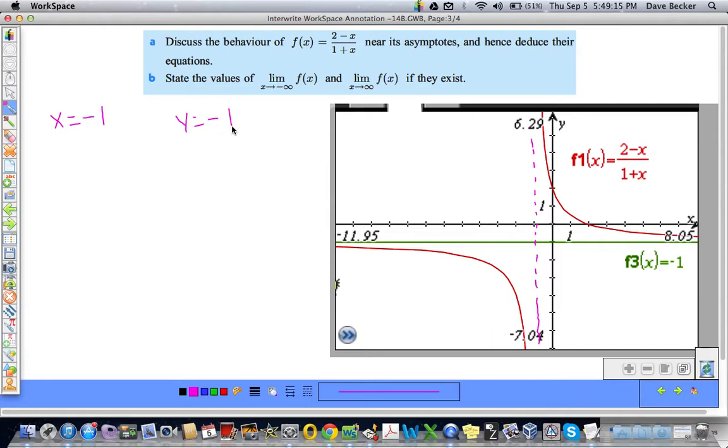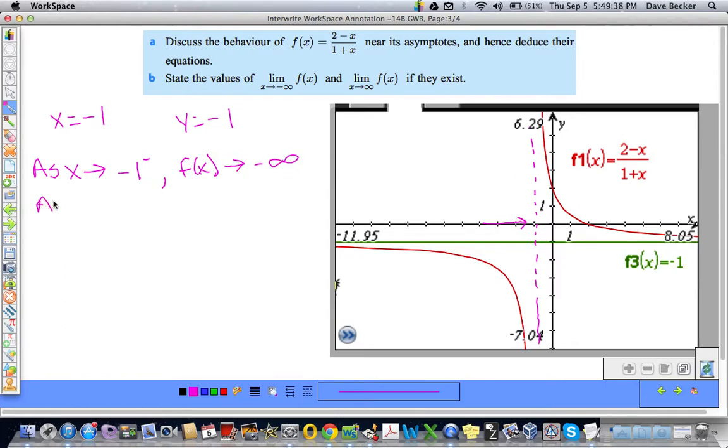Okay? So we're going to say as x approaches -1 from the left, f of x approaches... So think about it, x is approaching -1 from the left. What's happening to the function? It is going to -infinity.